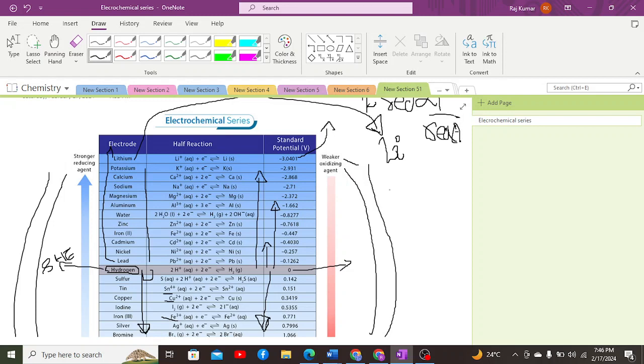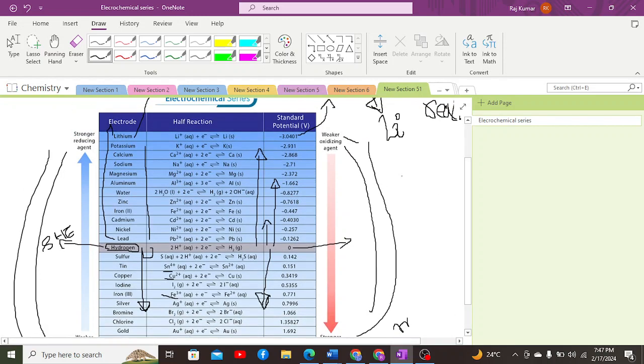At that point, this reaction would be considered a feasible reaction, because this reaction occurring would be a spontaneous reaction, and a spontaneous reaction would be considered a galvanic cell reaction, and that would be considered a feasible reaction, because it occurs on its own and instead provides electrical energy.